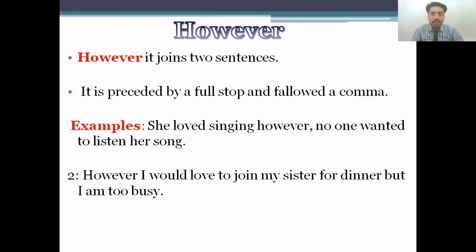And the second sentence is, however, I would love to join my sister for dinner, but I am too busy. So you see in these two sentences, when however is in the middle there is a comma: she loved singing, however, because it is in the middle of the sentence. But in the second sentence, we use however at the start. So this is all about however.